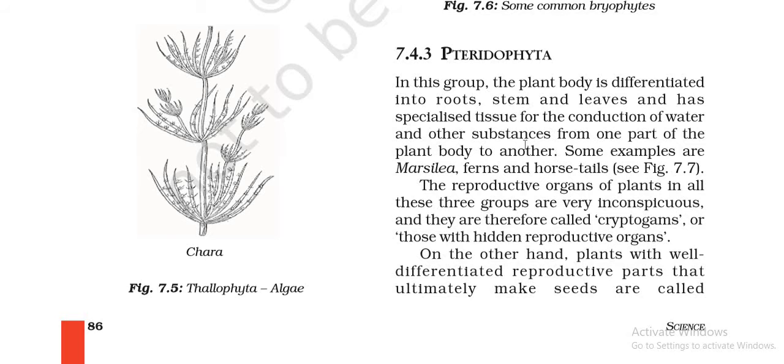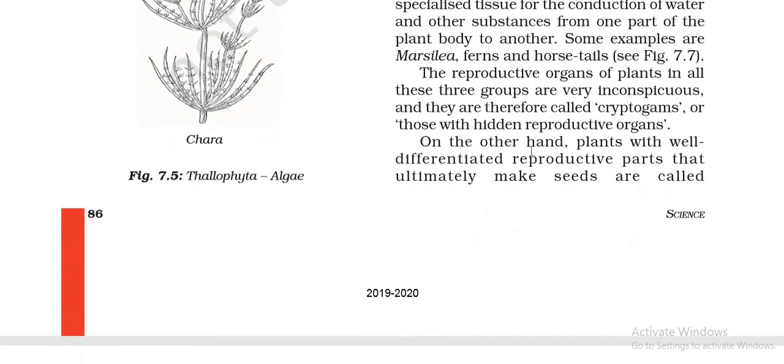Now children, moving further, we have kingdom Plantae, which has two subkingdoms, that is cryptogams and phanerogams. Cryptogams, like written here, have inconspicuous or hidden reproductive organs. These may be plants which have a differentiated body or undifferentiated body, or which may have vascular tissues or non-vascular tissues.